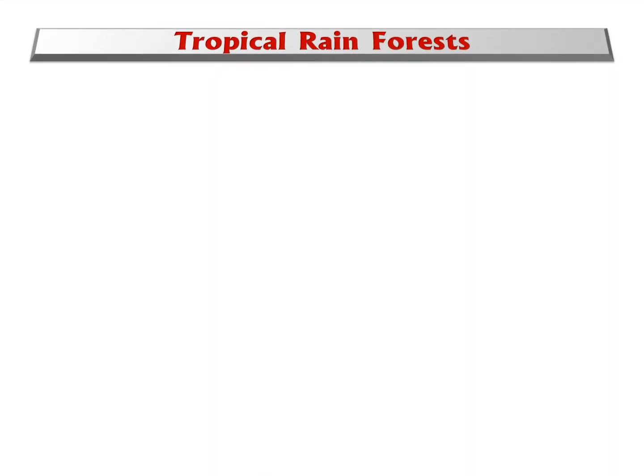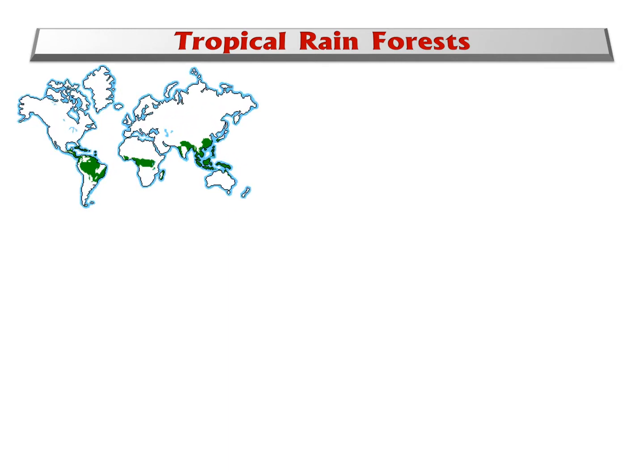So here, let's take a look at each of these main biomes. The first is the tropical rainforest. The first question is, where are tropical rainforests located? In the tropics, right? Yeah.